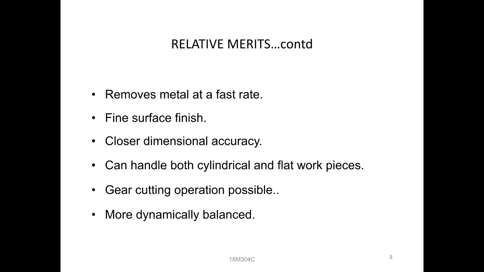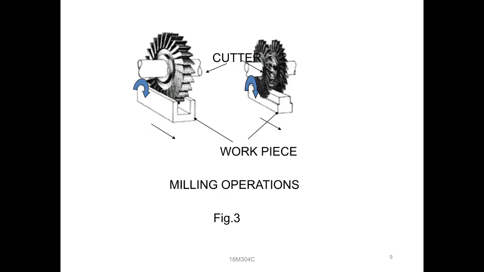Next you can observe the figure showing which types of operations we can perform in milling. In the first figure, the cutting tool is provided on the workpiece. The cutter acts as a material remover, and a maximum amount of material will be removed. It is used for the slotting type of operation. Observe, slotting, not groove. So the maximum amount of material will be removed from the workpiece in a slot way.